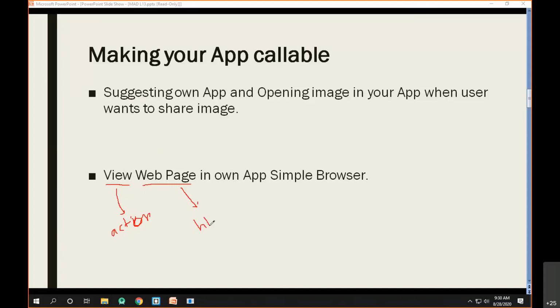The type of data will generally be HTML, which is the subtype. And what will be the type then? The type will be very simple. The type will simply be text. So the action will be view, and the actual data MIME type will be text/HTML. So this is how you can make your app callable.